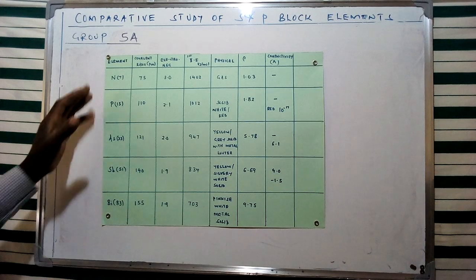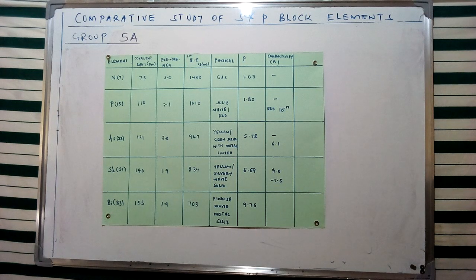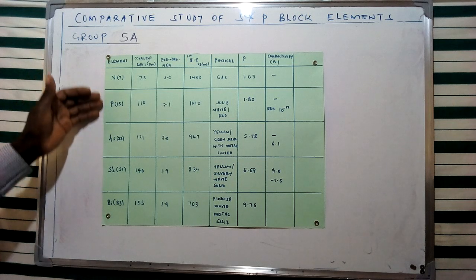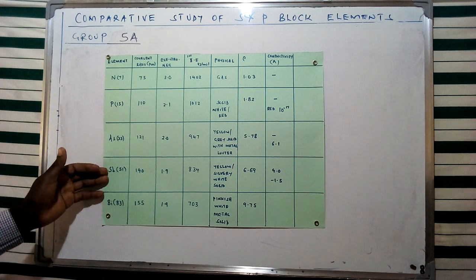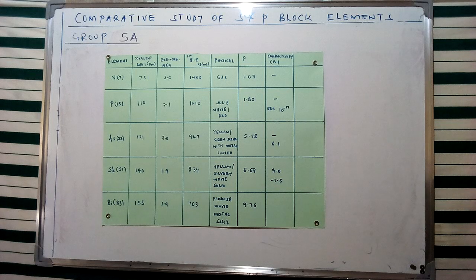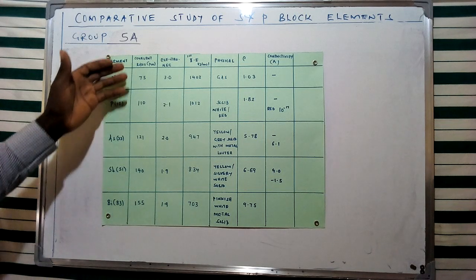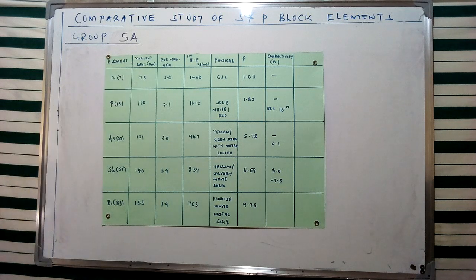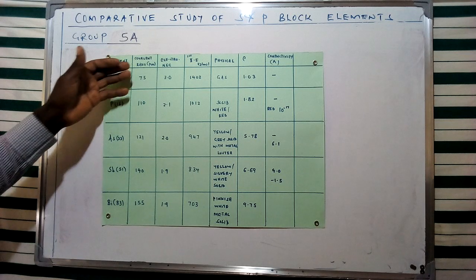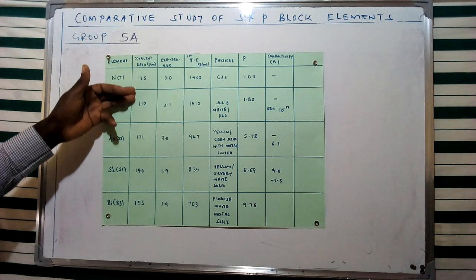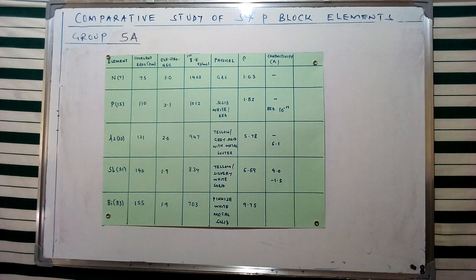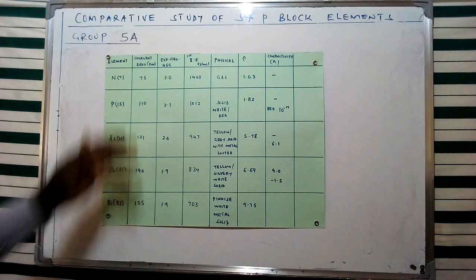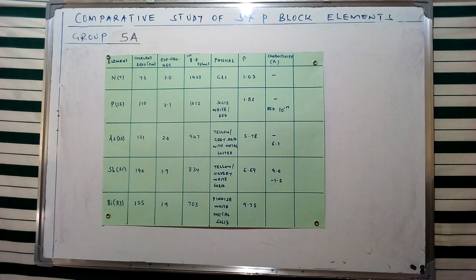So the illustration I've given on the board is an illustration of the group 5 elements. And these are nitrogen, phosphorus, arsenic, antimony, and bismuth, which have been given in this specific order. Now, if we look at the section for the ionic or covalent radii, of course, I've mentioned the difference between covalent, ionic, and atomic radii. This is going to give this particular trend of increase in the covalent radii. And this, of course, is due to the increase in energy levels, which we had mentioned.